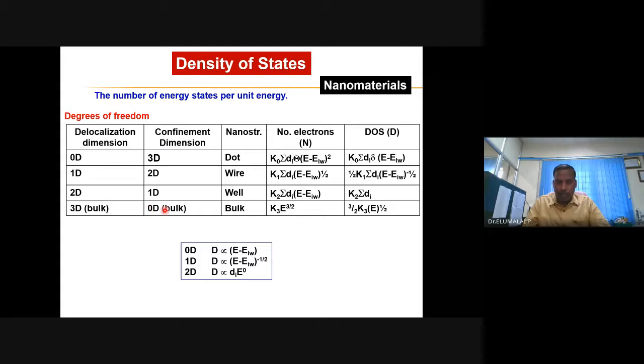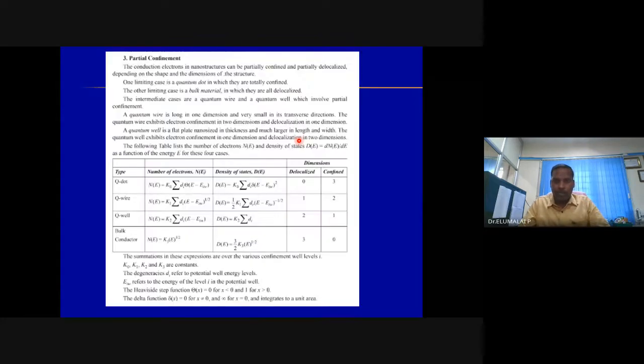Zero-dimensional delocalization refers to quantum dots, and three-dimensional delocalization essentially refers to bulk materials. And it is possible to quantify how many electrons can be there in a quantum dot, nanowire, nanowell, and also in the bulk. And if you differentiate this number of electrons with the energy of electron, that is what is known as density of state.